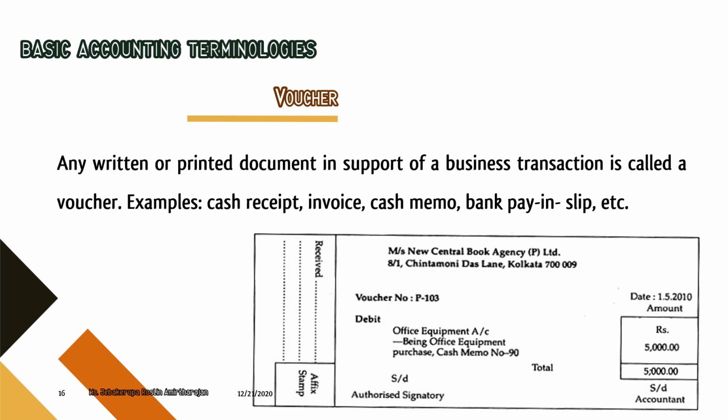Here I have shared an example of a voucher. This voucher gives you information about an office equipment being purchased for rupees 5,000. This particular voucher gives you details about where it is being purchased, what the amount is, and what the date of purchase is. All that is available. So any written or printed document which supports the business transaction, or which acts as a proof for a business transaction, is said to be a voucher.